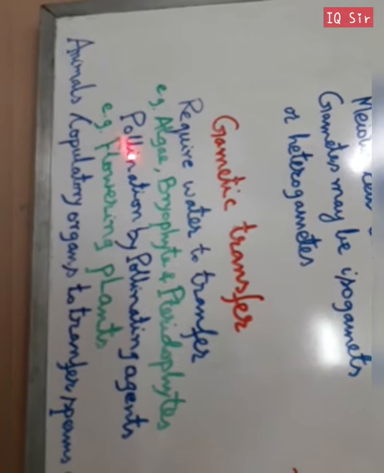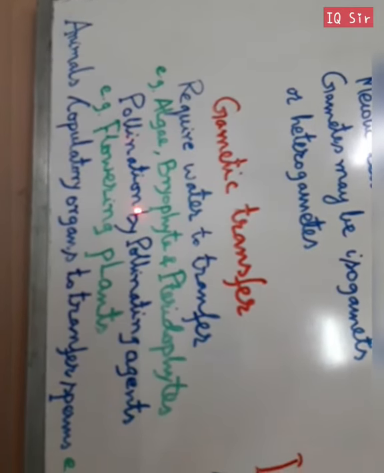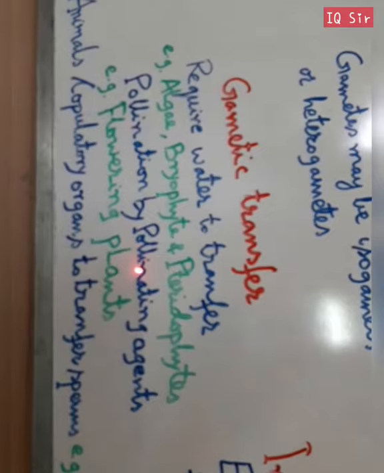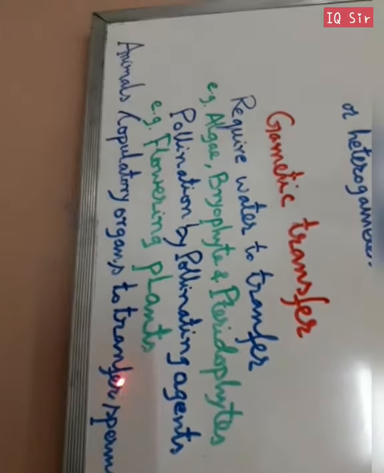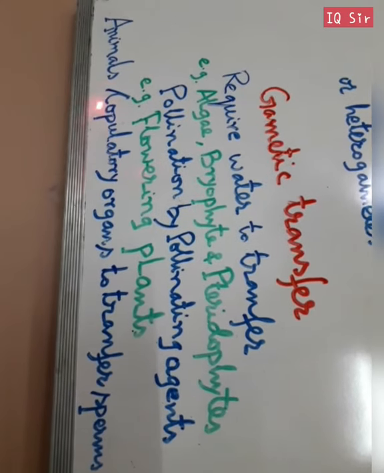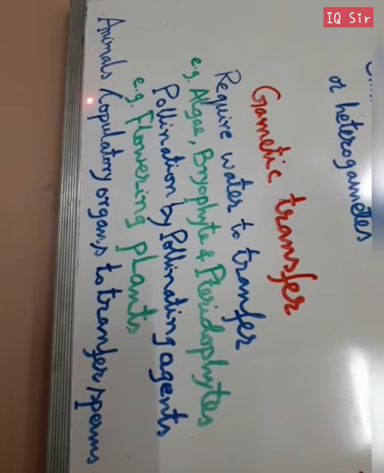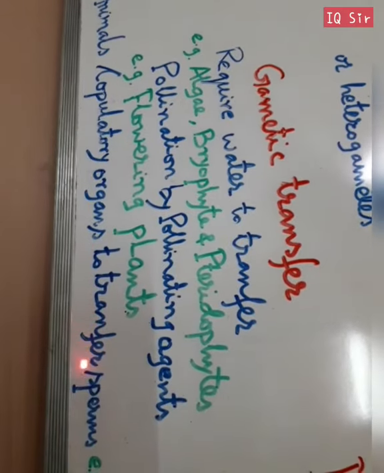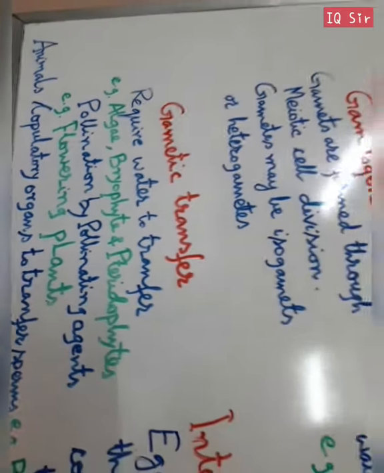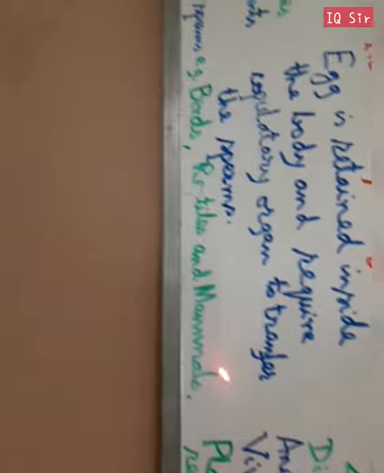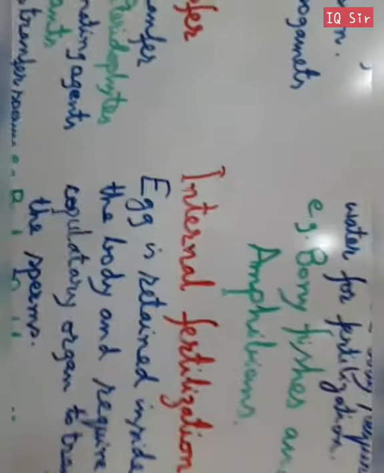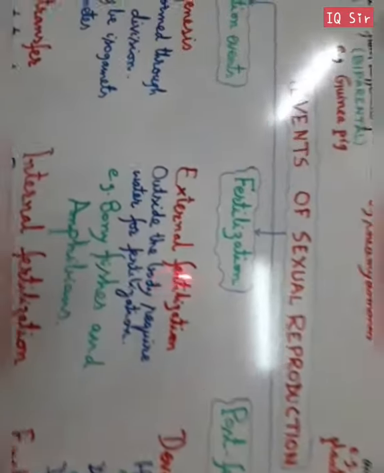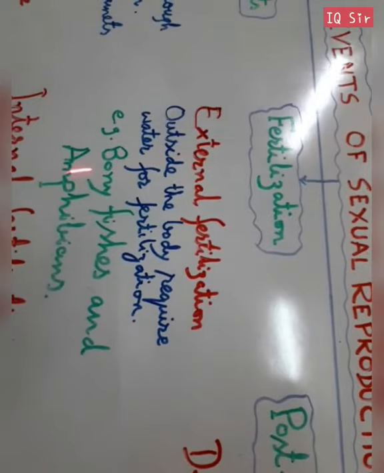In the case of pollination, it takes place by a pollinating agent, in all the flowering plants. The last one is the animal copulatory organ to transfer the sperm, as in birds, reptiles, and mammals, where they have copulatory organs through which they can transfer the sperm to the female.